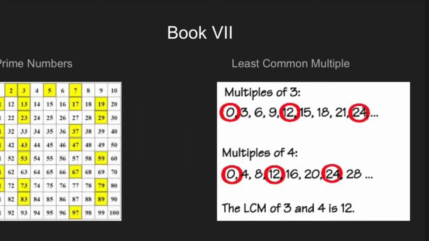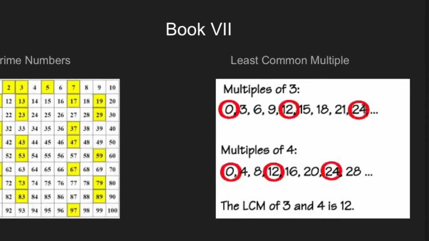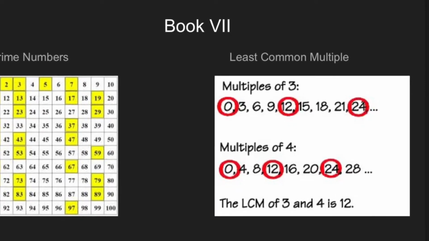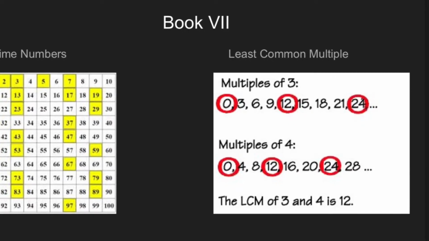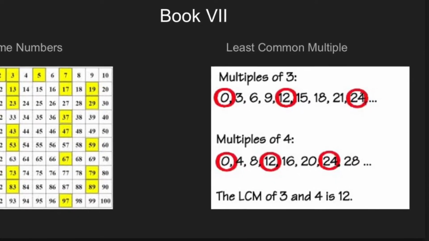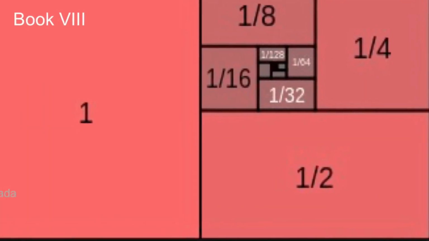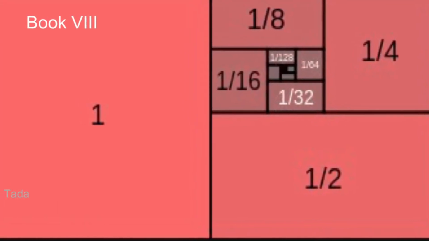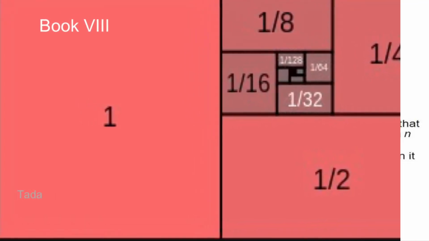Book 7 deals strictly with elementary number theory, divisibility, prime numbers, greatest common divisor, and least common multiple. And yes, we're changing it up here with the colors just to keep you on your toes. As shown, Book 8 is about proportions in number theory and geometric sequences.